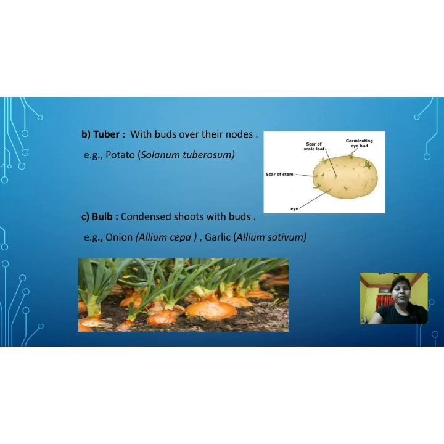Examples are ginger and turmeric, whose vegetative part is known as rhizome. The second one we have seen is tuber, the vegetative part of potato. Number 3, we have seen the vegetative part of onion and garlic is known as bulb.